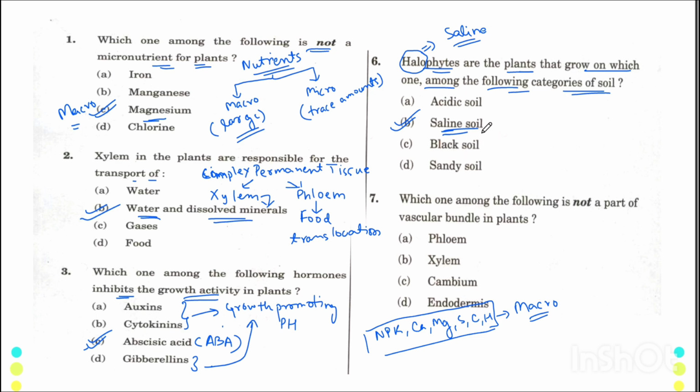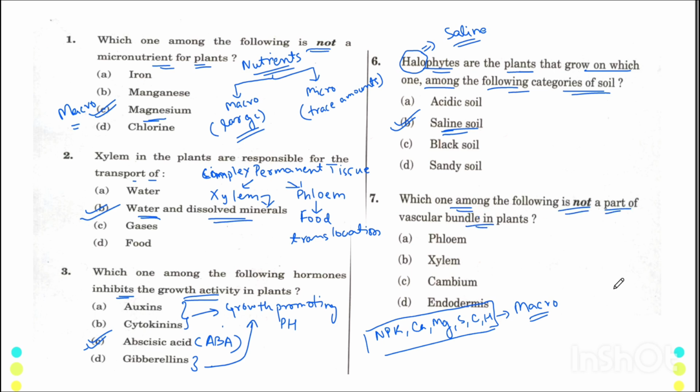You can also relate this somewhere with geography. If you have read a little bit of geography, you should know that halo is related to saline. It will give you an idea about what to mark in the question paper if you want to take a bet.